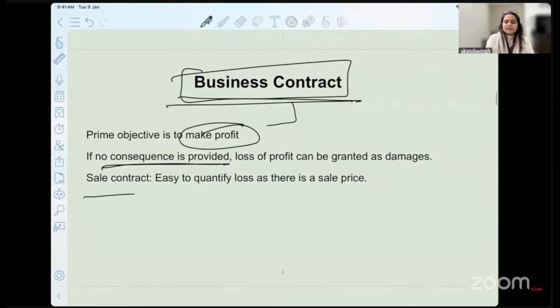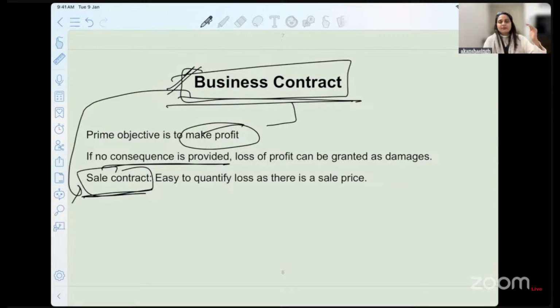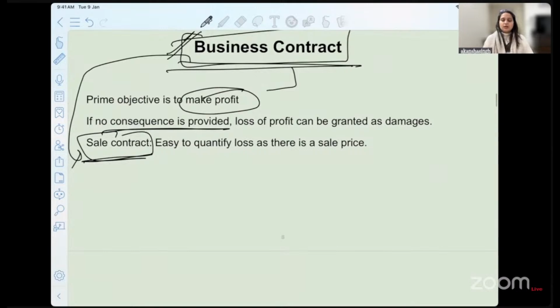Had it been a sale contract, which we are going to read later, it is much easier in a sale contract to measure the damages, because the sale price is mostly quantified. You have decided this much amount of money and I will be giving you these particular goods on this particular day. So the quantification in a sale contract is much easier as compared to a business contract. That is why we make this two-fold categorization, and the judgments also, you see, are different with regard to what should be the quantification or measure of damages in the two types of cases. So I hope this much is clear. What all have we covered so far?